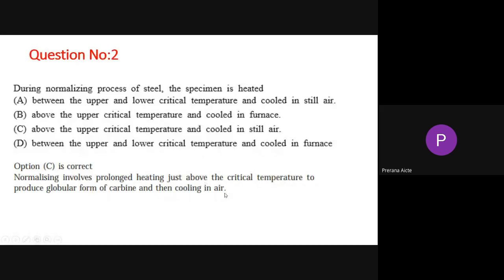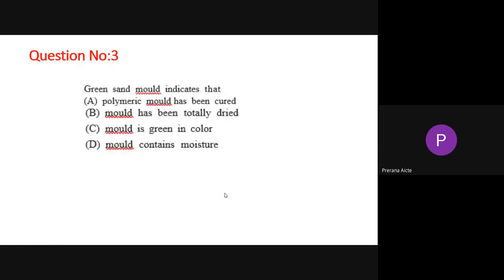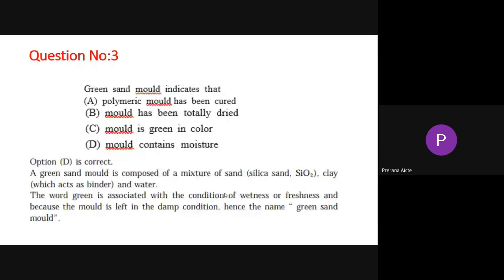Now the next one: a green sand mold indicates that... Green sand mold means what? The answer is D: the mold contains moisture. So then it is called a green sand mold.